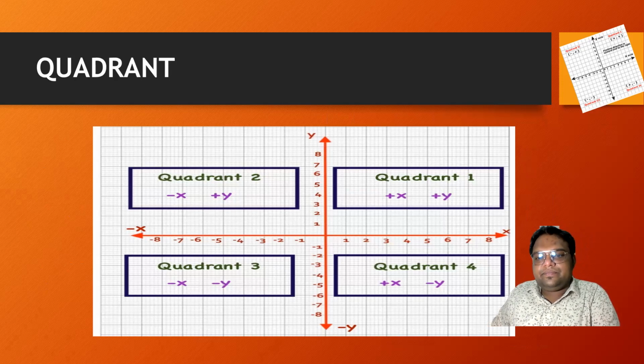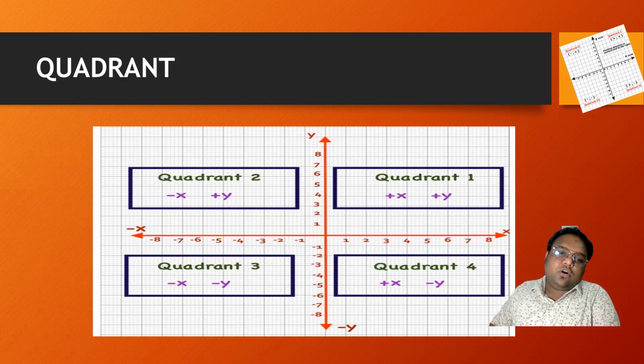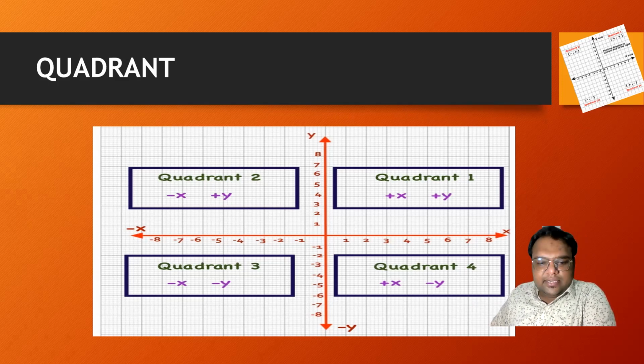In quadrant 1 you can see x plus and y plus, meaning both the abscissa and the ordinate are positive. In the second quadrant, the abscissa is negative and the ordinate is positive. Likewise, in quadrant 3, the abscissa is negative and the ordinate is also negative. And in quadrant 4, the abscissa is positive and the ordinate is negative.